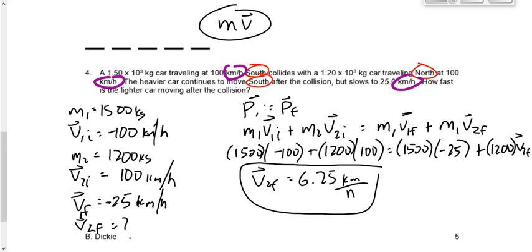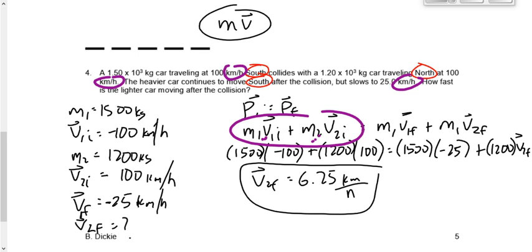Now, in this case, before the collision, we have 2 objects, 2 cars. There's the light car and there's the heavy car. So we have 2 terms, MV and MV, but we just put different subscripts, object number 1, object number 2. So does that make sense? Now, to answer your question, why do we sometimes have 2 terms afterwards? Why do we separate them? And then sometimes why do we just make it MV afterwards?